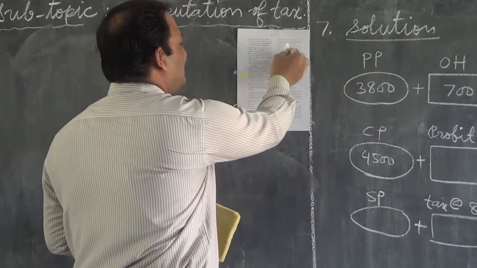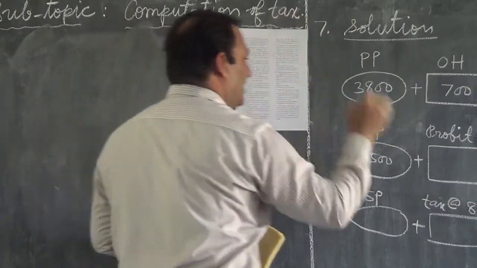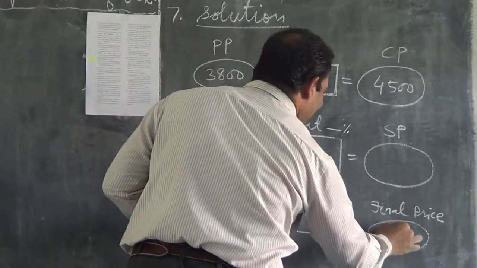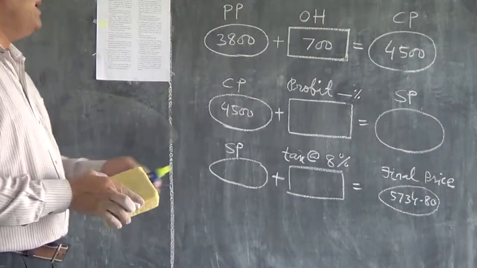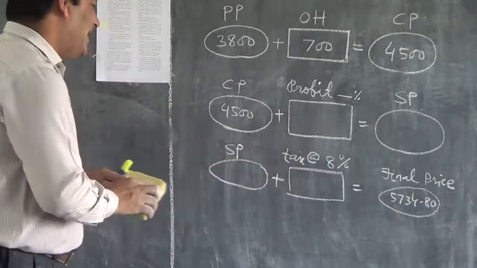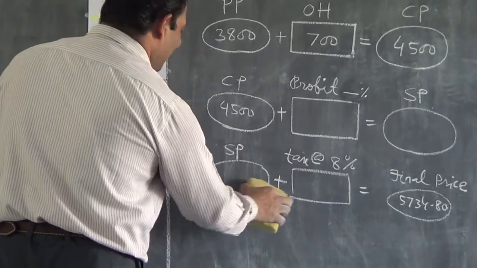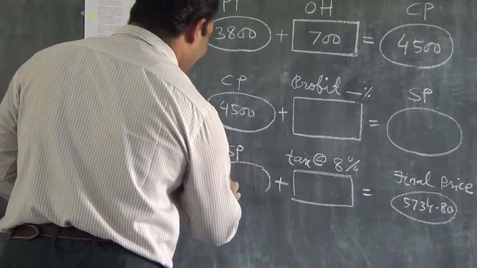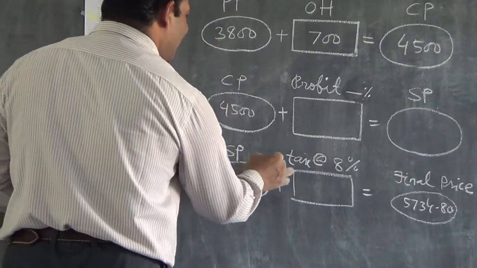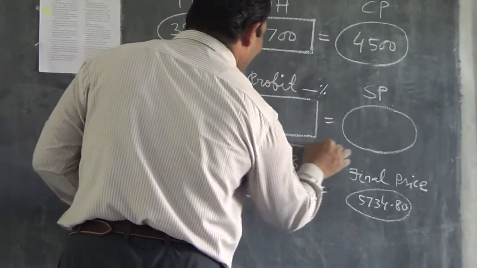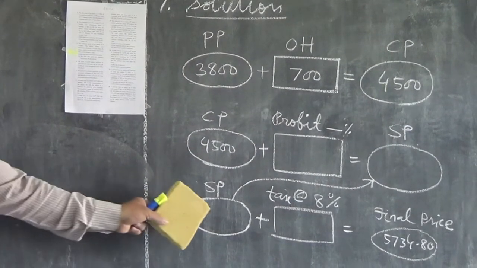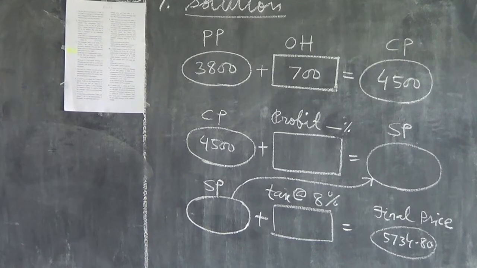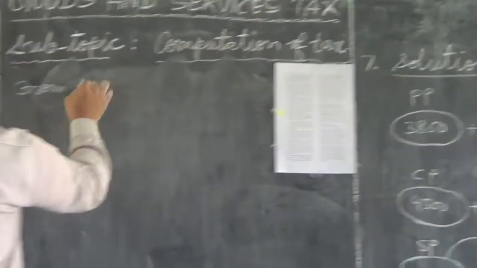So how am I doing it? Just see, 5734.80. This final price is given and tax percent is given. So I can get this SP very easily. And when I get this, it will flow here, upward flow. So here, what can I take from the model? From the model above.